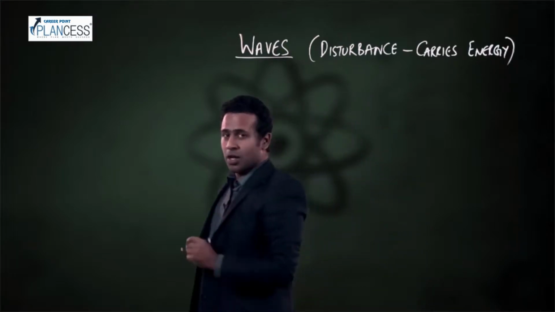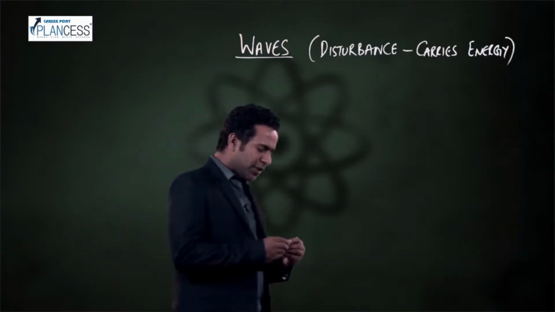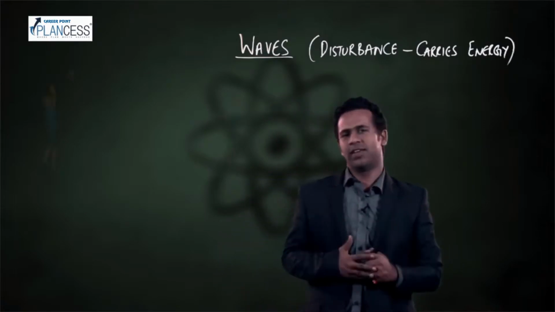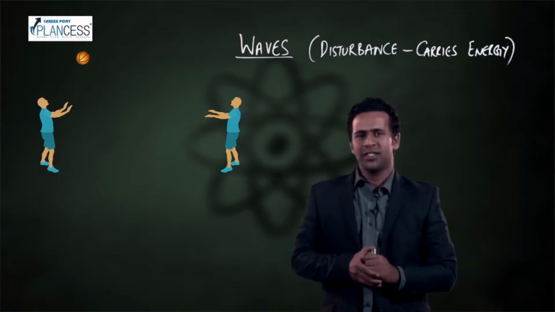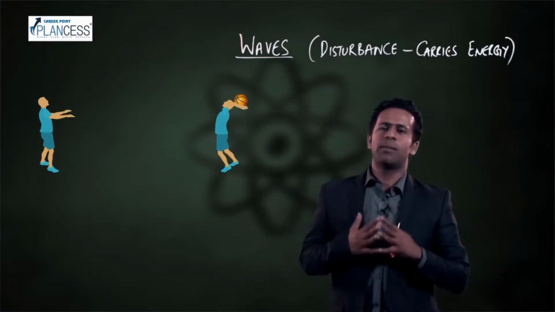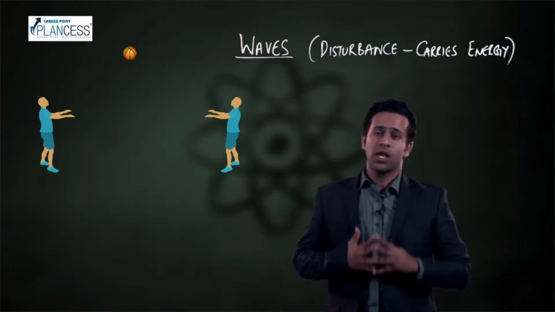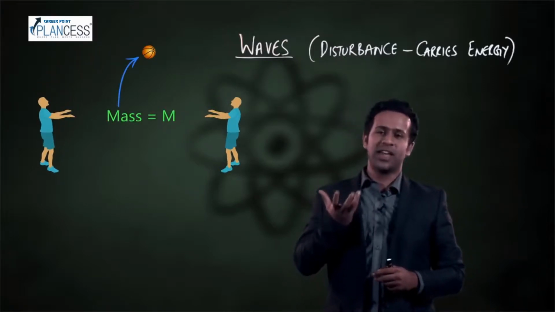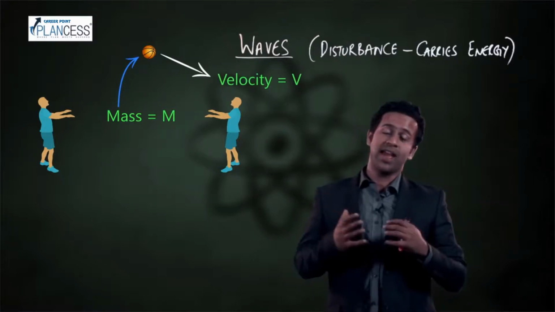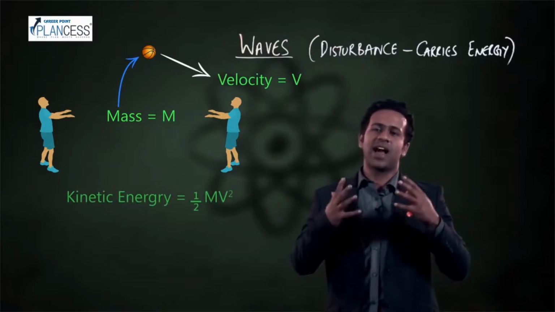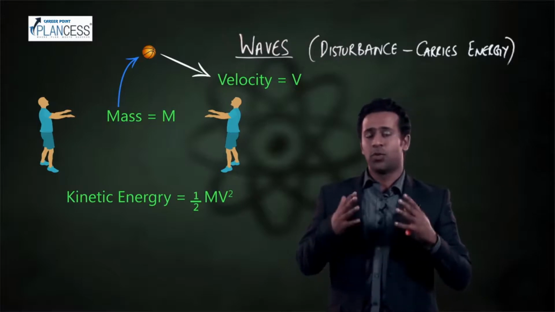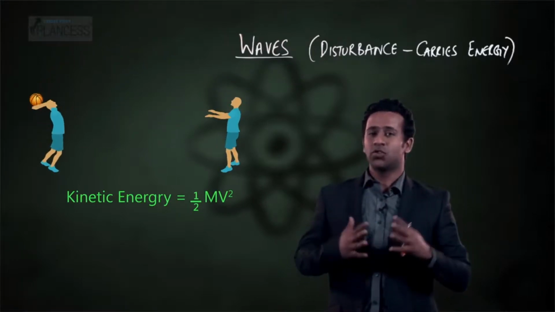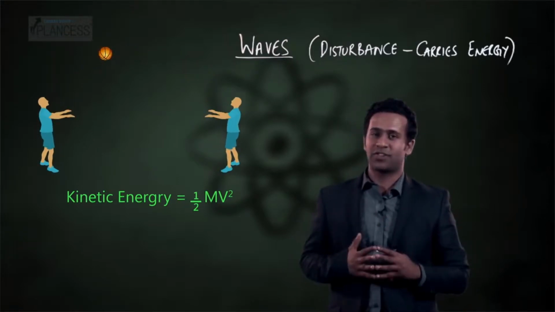Right. So let's first look at an example to understand what exactly a wave is. In this animation, you see a man throwing a ball towards his friend. So when he throws this ball, it has a mass and it has been given some velocity. And hence, this ball carries some kinetic energy with itself. So when he throws this ball, he's actually throwing some energy towards his friend.